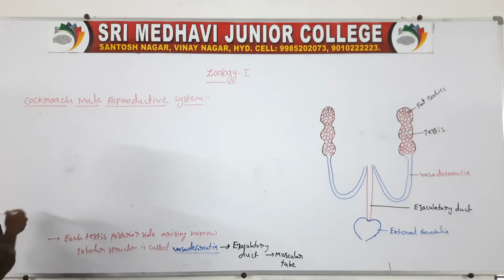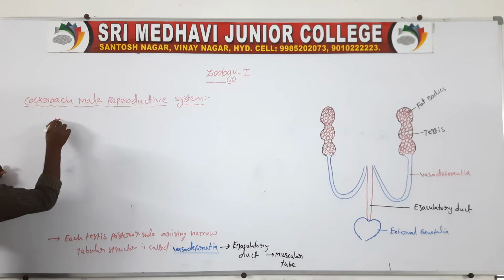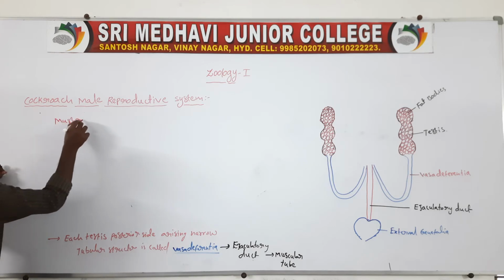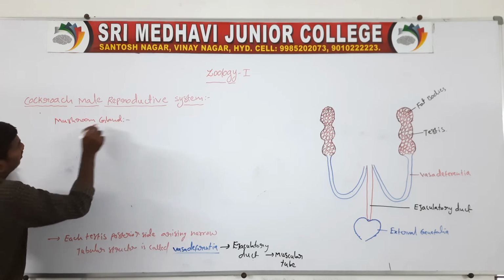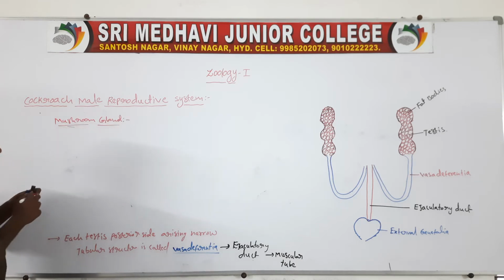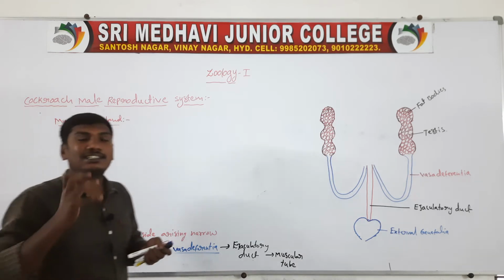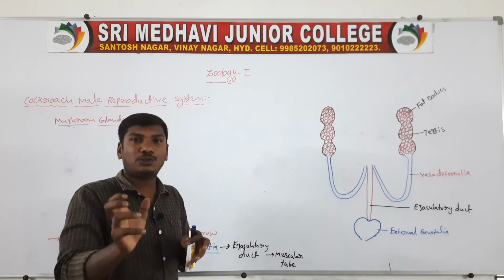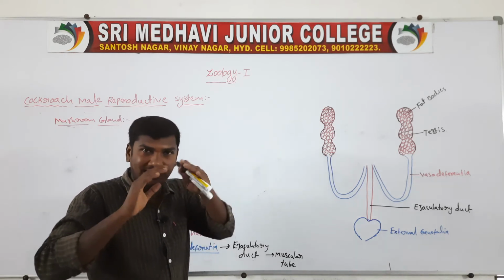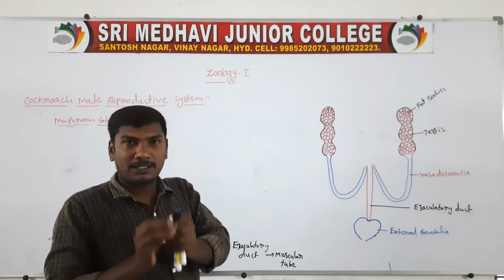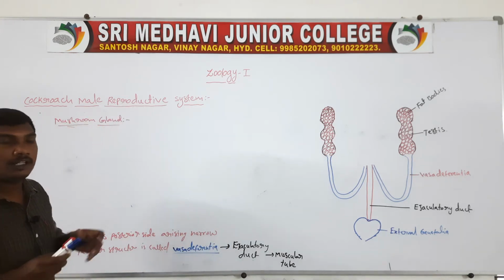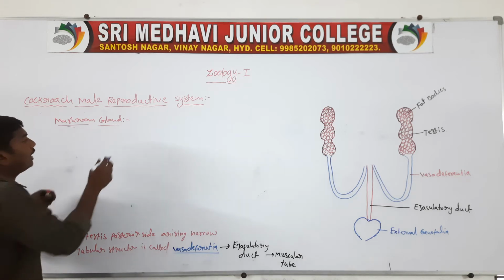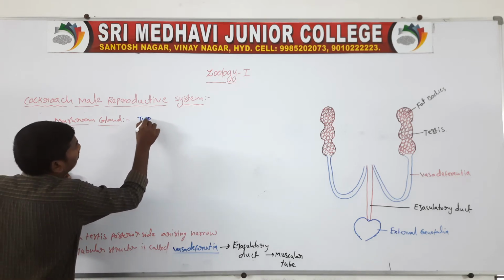Next one, the mushroom gland. The mushroom gland means the shape looks like a mushroom. So this gland is called the mushroom gland. This gland contains two types of tubules.